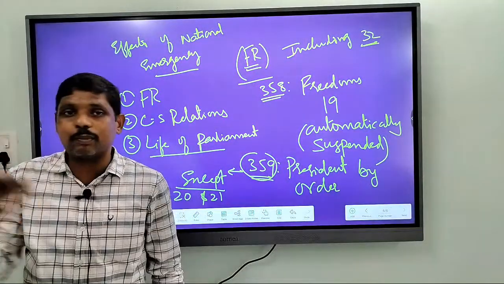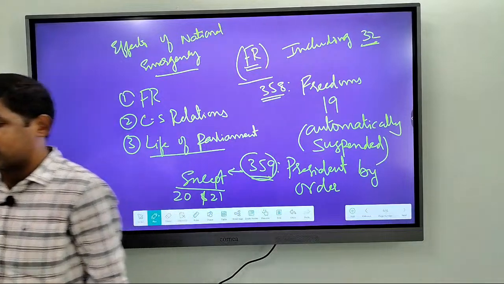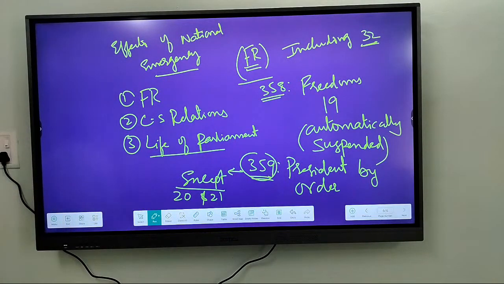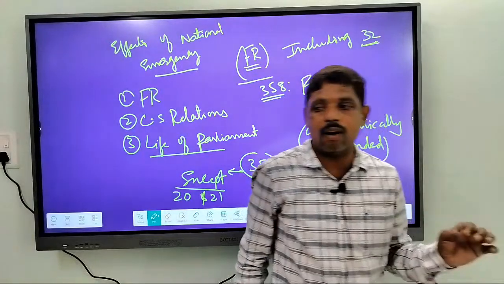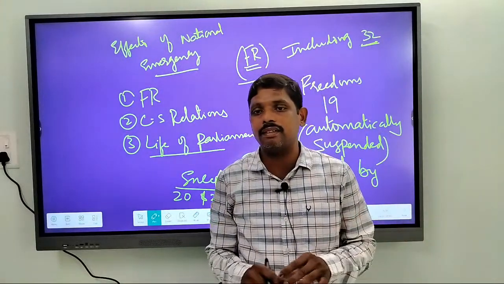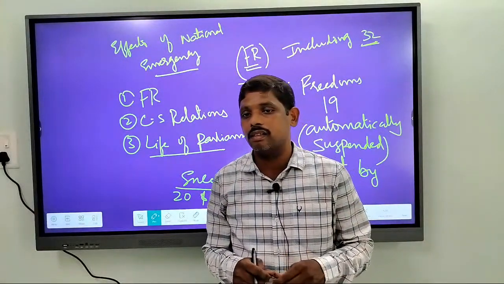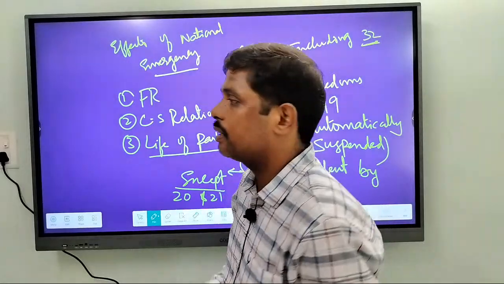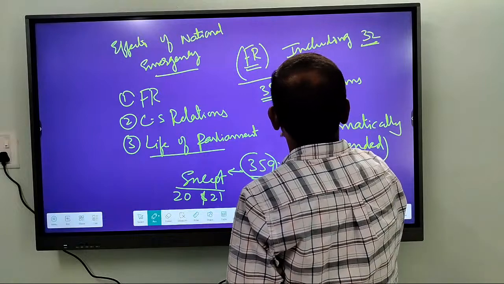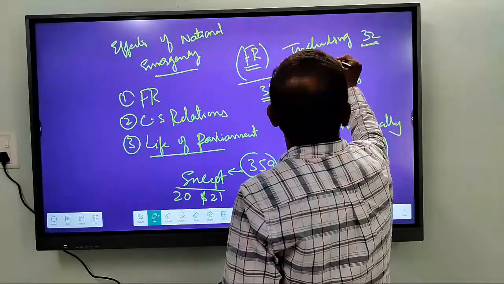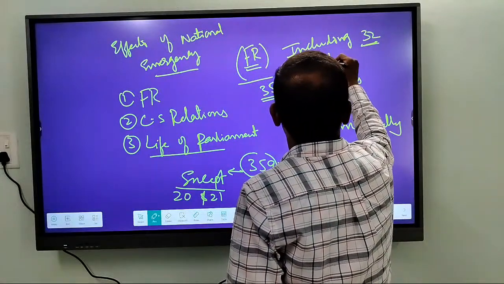I have discussed all these points in the previous class; it is not the first time I am teaching. Whether all the writs can be suspended? Remember, it is not all the writs, it is except the writ of habeas corpus.